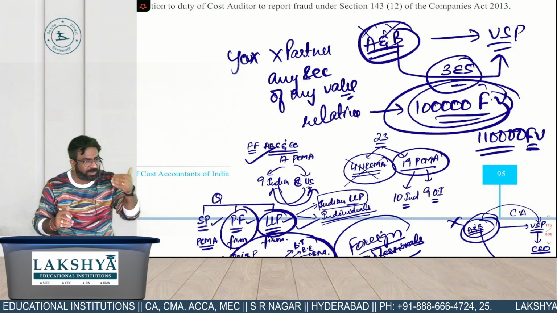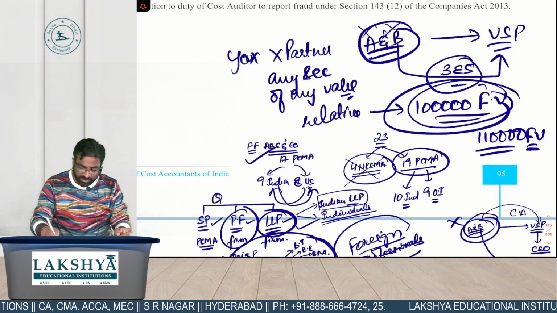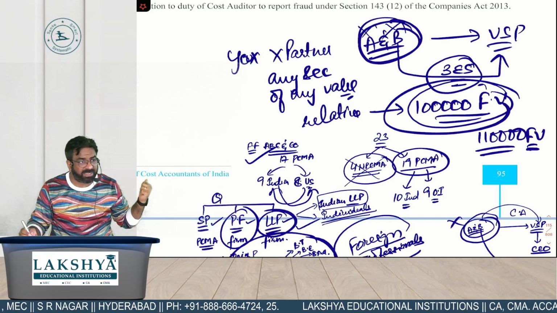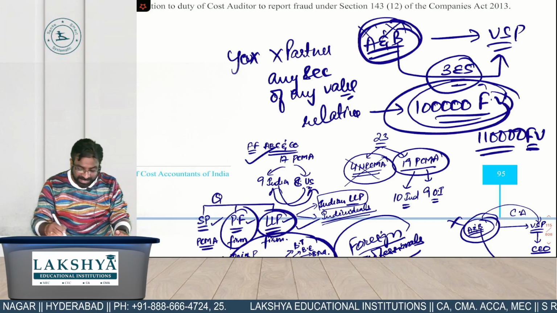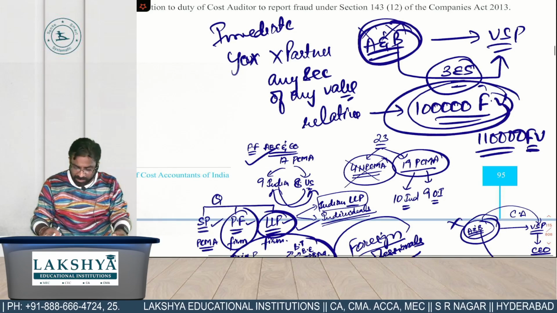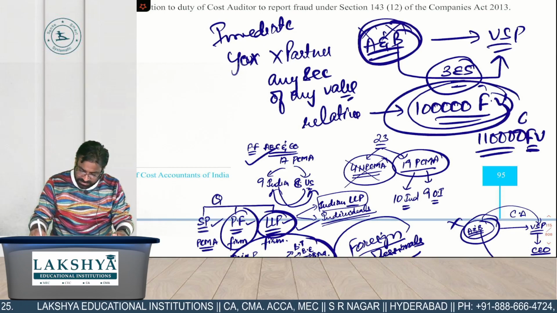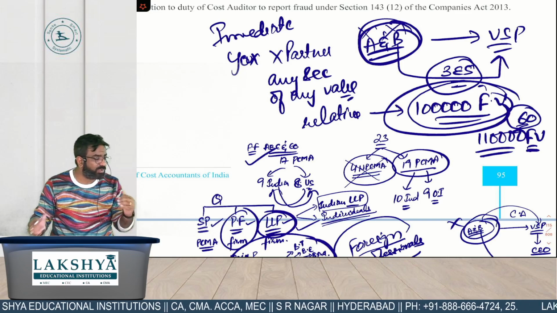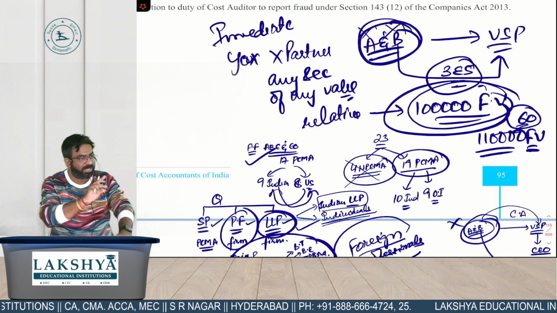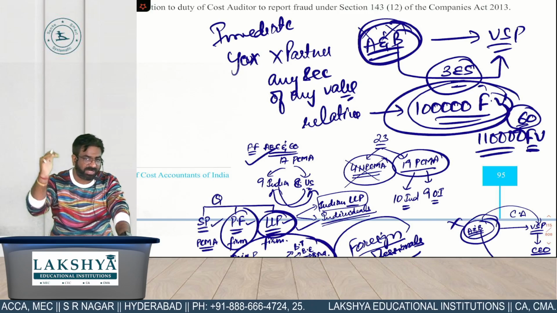But what is the disqualification difference between me and my partner holding and my relative? Now listen carefully. In your case any security of any value, and in the relative's case up to 1 lakh. In your case immediate disqualification. What do you mean by immediate? On the spot. Here, after 60 days. After how many days? Why after 60 days? So that you can motivate your relative to bring it down to the level of what? 1 lakh. At least you can talk to your relative, so that they can sell some investment and bring it down to what? 1 lakh.